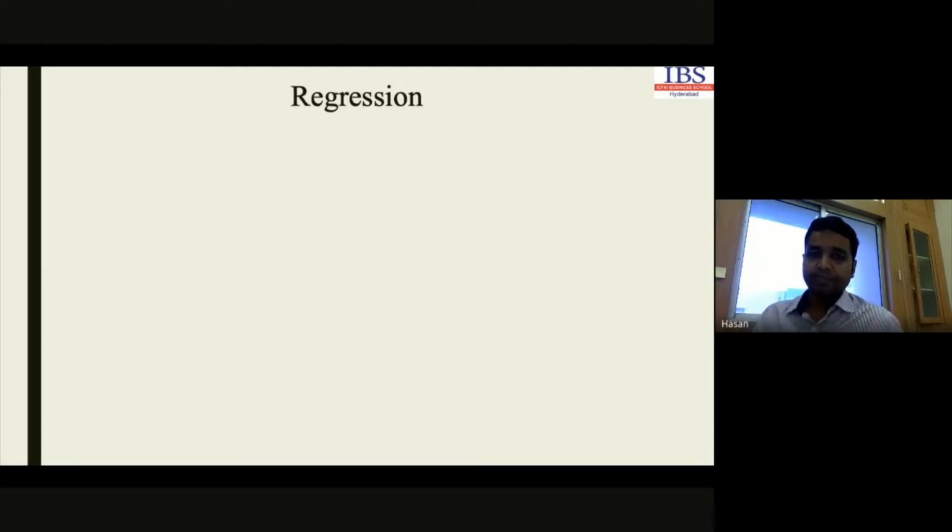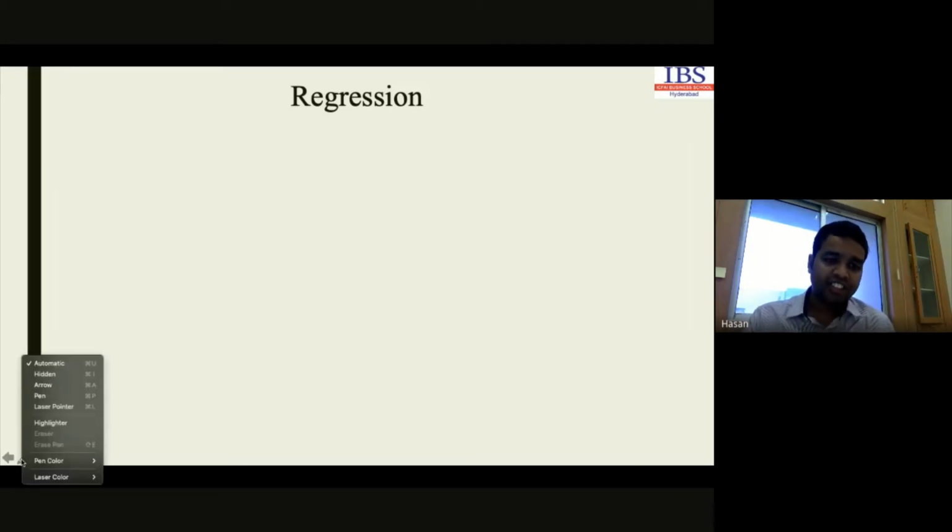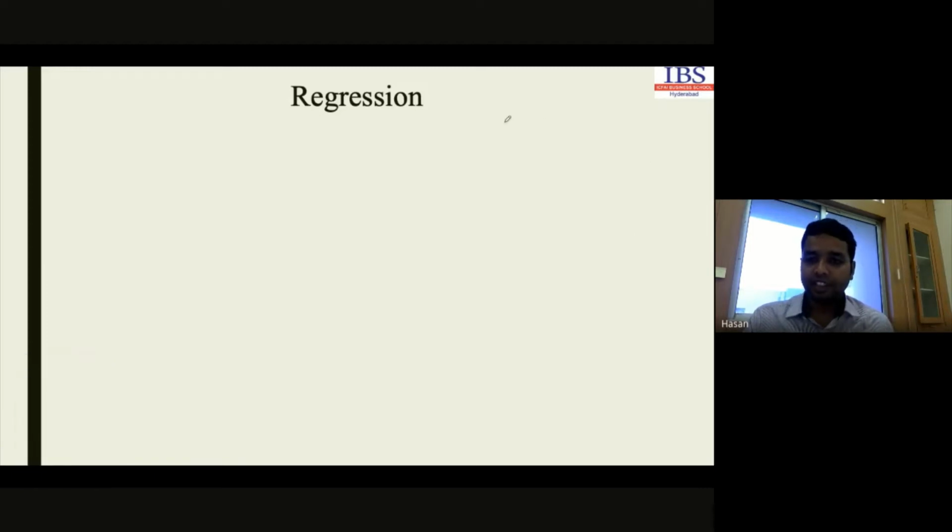Regression analysis. Till now we discussed correlation. What did we discuss in correlation? There may be two different variables, one is x, another one is y. In that case, we have to decide the relation between x and y: what type of relation there is, and what is the strength of the relationship between these parameters. We discussed that till now. But we have not discussed the direction of the relationship, in which direction it is moving. We are going to discuss these particular things in regression analysis.